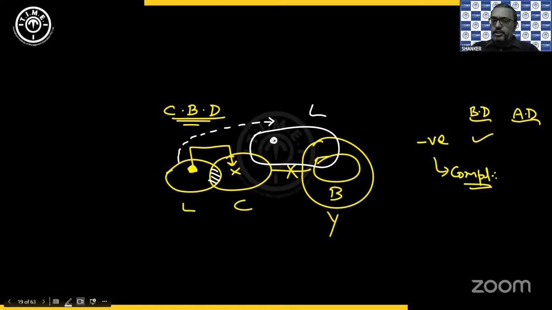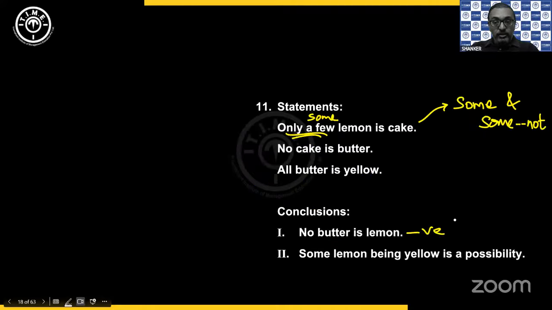I need to have an overlap between lemon and cake, but with this indication saying there is some shaded portion of the lemon not inside the cake. Can I do that? Yes, I am definitely able to do that. That means the complementary satisfies, so the given negative will not be your answer anymore. So conclusion 1 fails, because you proved its complementary. Complementary is nothing but the opposite, and two opposites cannot satisfy the same diagram.